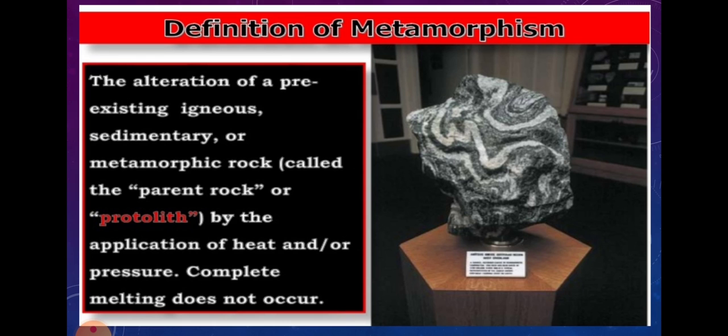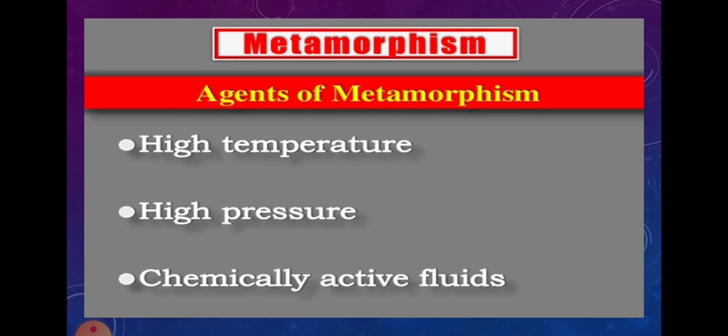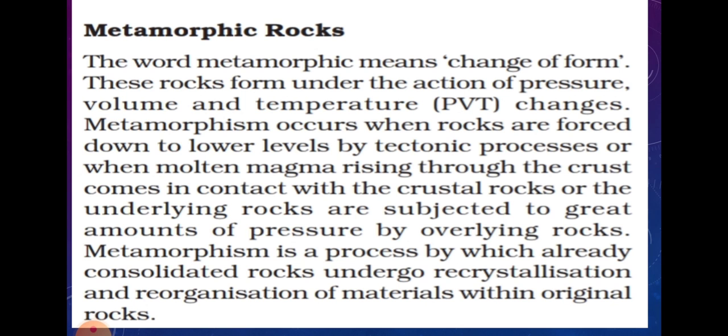The definition of metamorphism. Now what is this metamorphism? Metamorphism is a process: the alteration of the pre-existing igneous, sedimentary and metamorphic rock by the application of heat or pressure. But in this case complete melting doesn't occur in the rock. You can see a picture of a metamorphic rock. There are three agents of metamorphism: temperature, pressure and chemically active fluids.